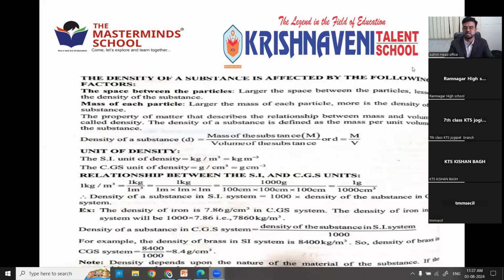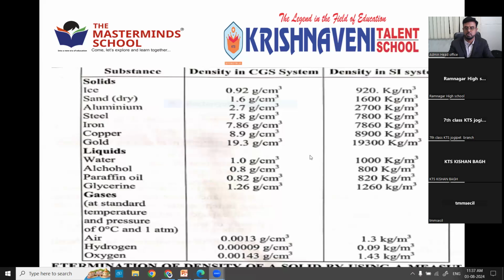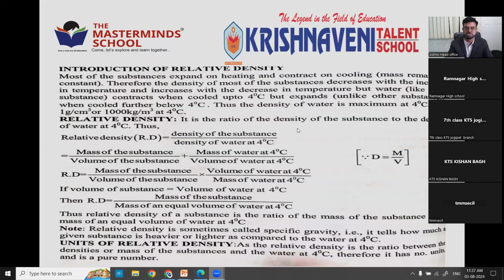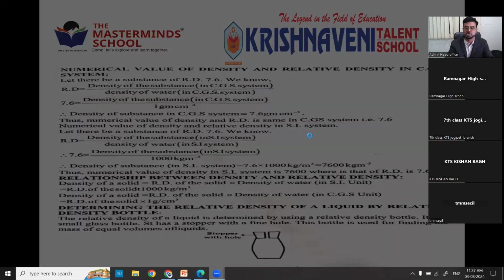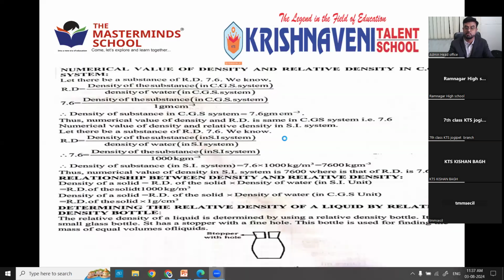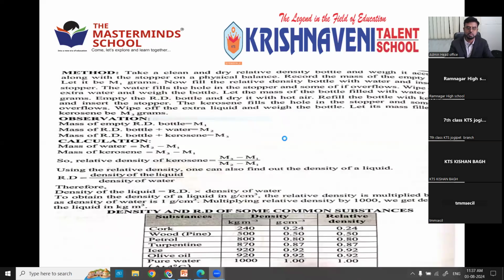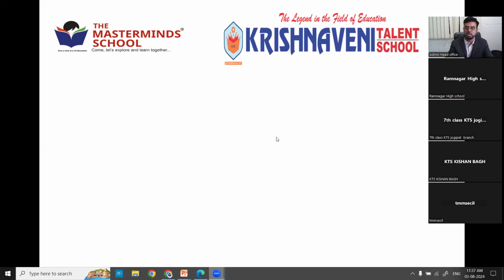Density, how to measure the density also we have seen, right? So again, what is the density of solids, liquids, gases, some values also we measured in both systems. Then we entered into relative density also. We discussed how to measure the relative density of liquids. Okay, all these things we have learned.